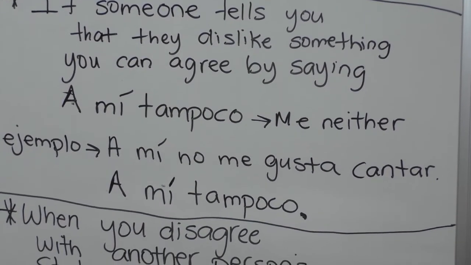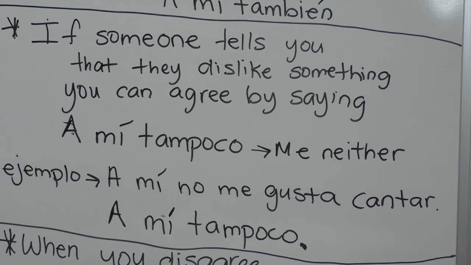A mí no me gusta cantar. I don't like to sing. You can say me neither, or in English, neither do I. You would say, a mí tampoco.